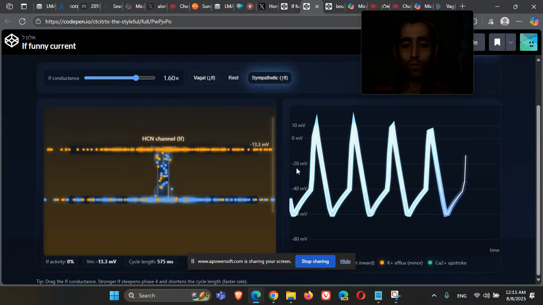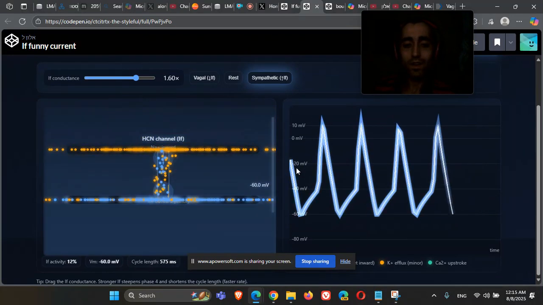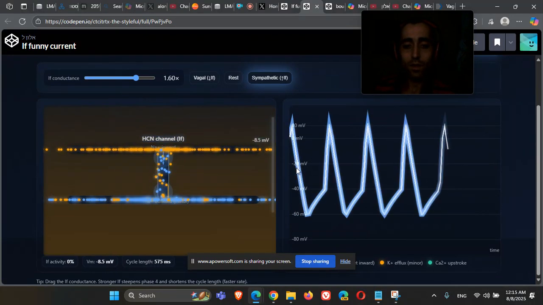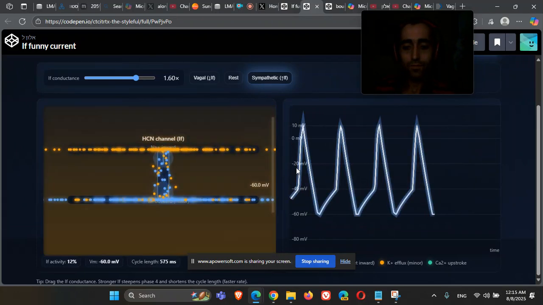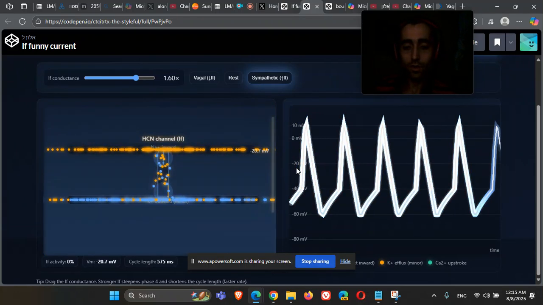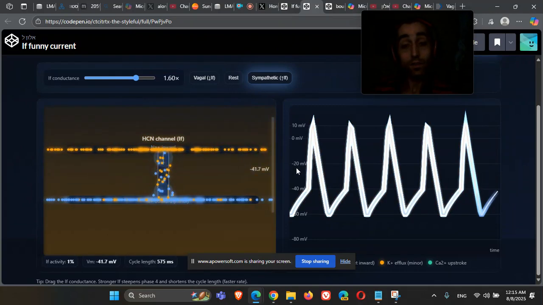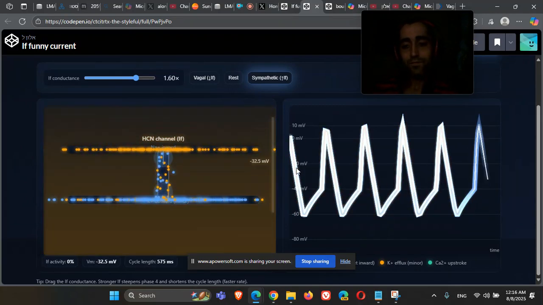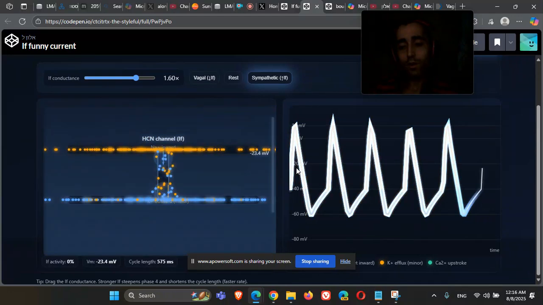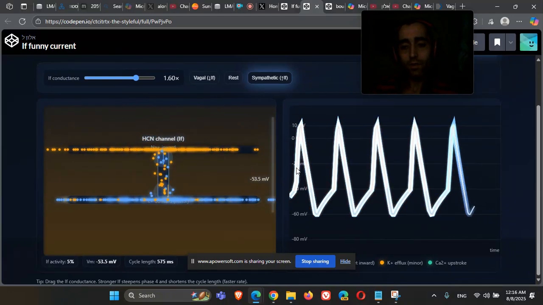They open when the cell hyperpolarizes, namely in negative charge of the cell. Let's call it like this. This is very unique and this is very funny. Let's call it. Okay, so that is it. This is about the automaticity of the heart using the funny IF currents.